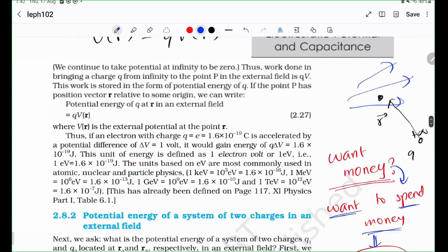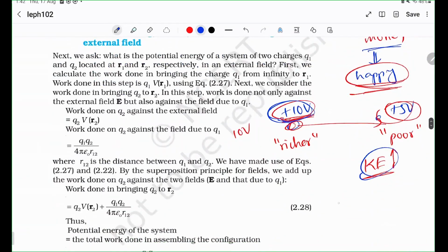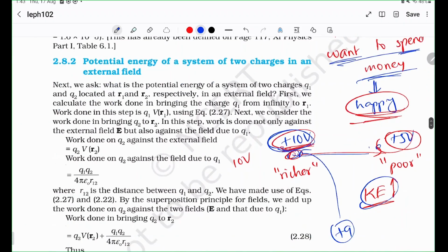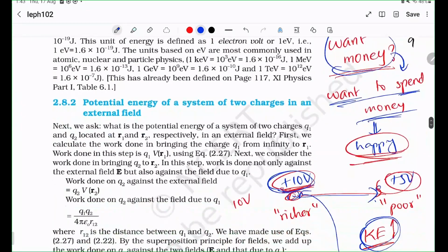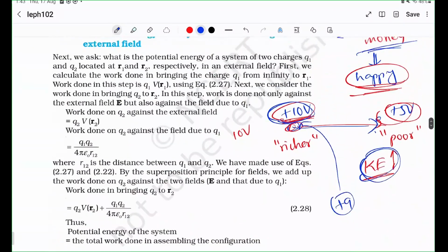So your want to earn money is your want to get this 10 volts. Somebody has to bring you to 10 volts, right? Once you're brought to 10 volts, you're very rich now. Now you need to spend money. Now you need to get to 5 volts and get a lot of kinetic energy. That's what's happening. Anyway, I suppose this is fairly obvious.